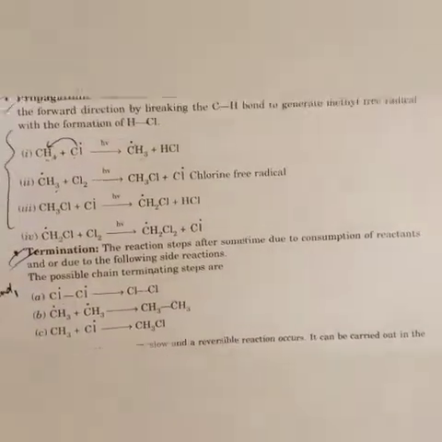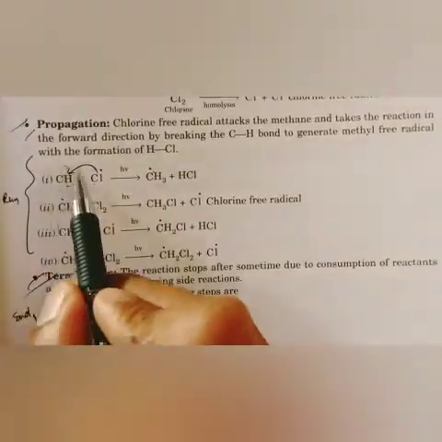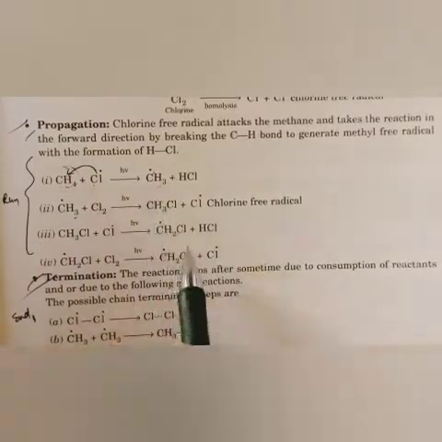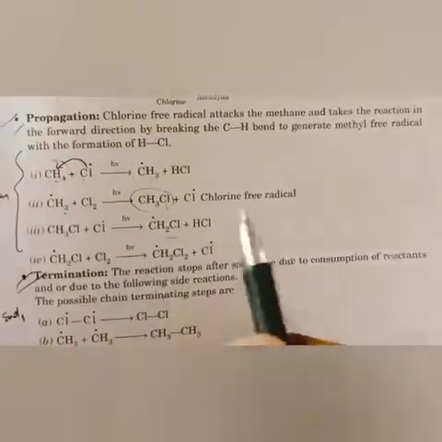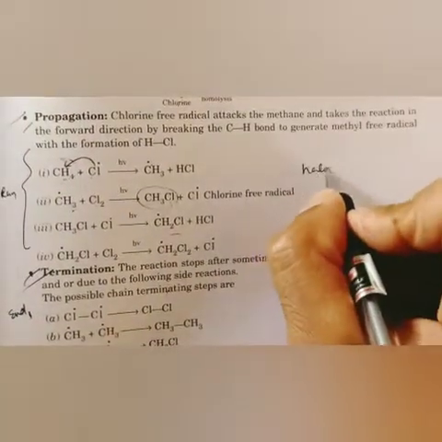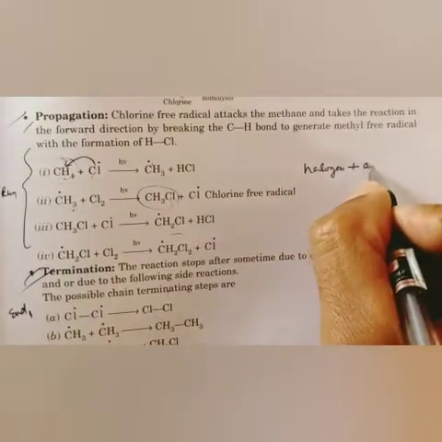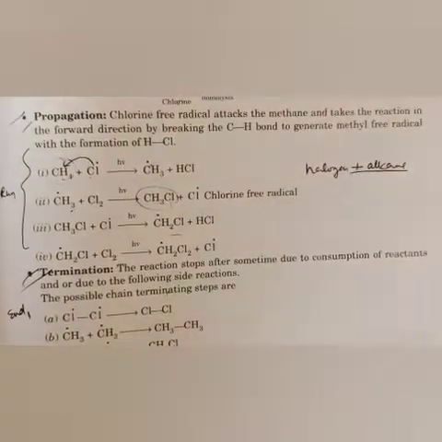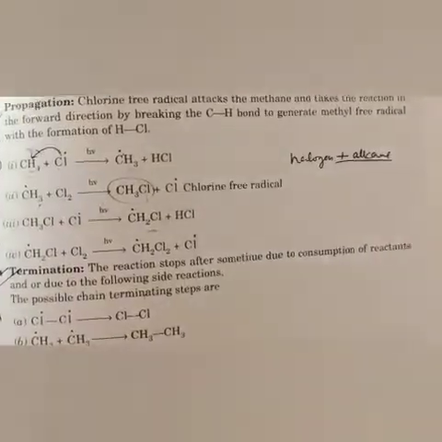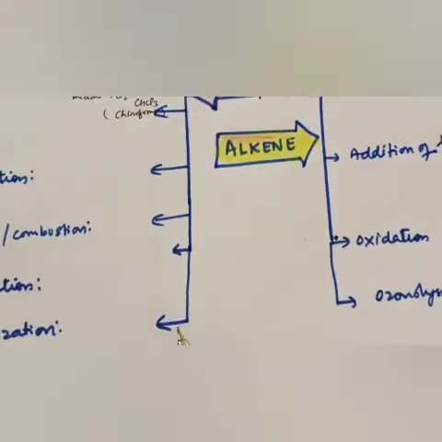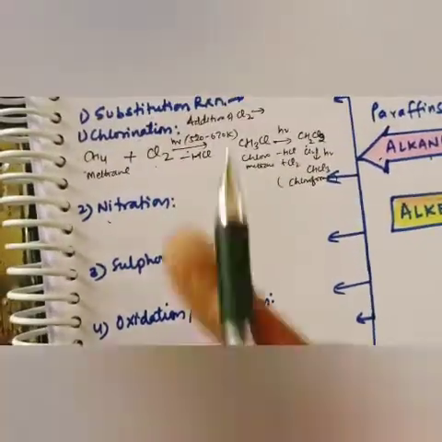So now you can say, dear students, from alkane we are making haloalkane. Haloalkane means halogen plus alkane, chlorine plus alkane. So, chloromethane. Similarly we have bromination. In bromination we add bromine in place of chlorine.